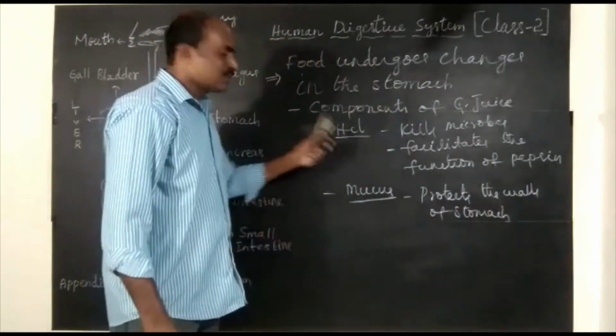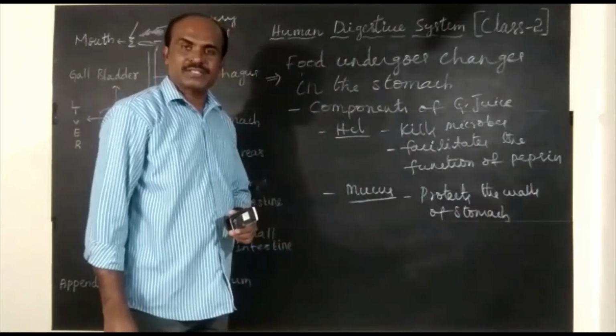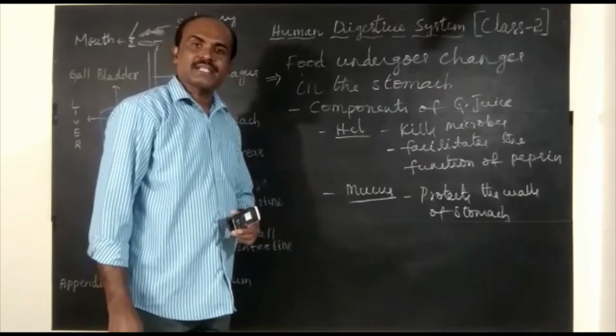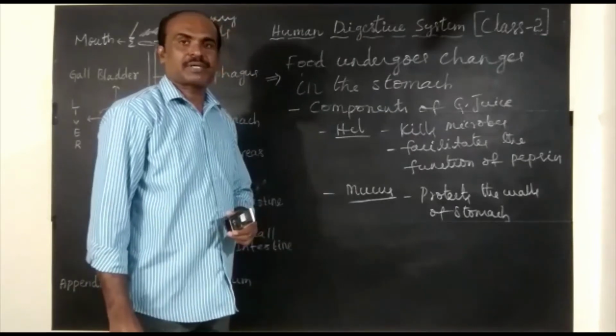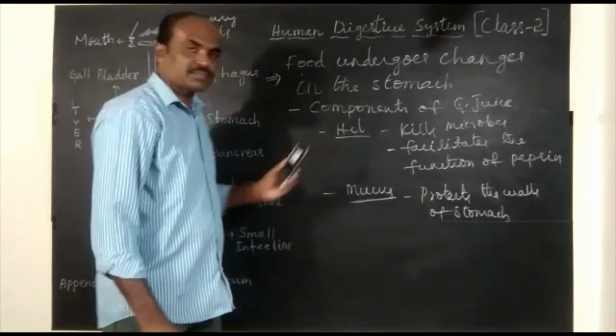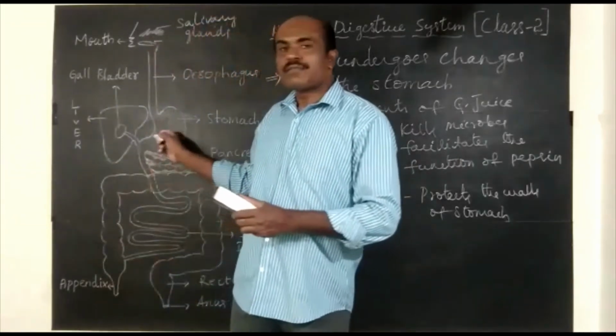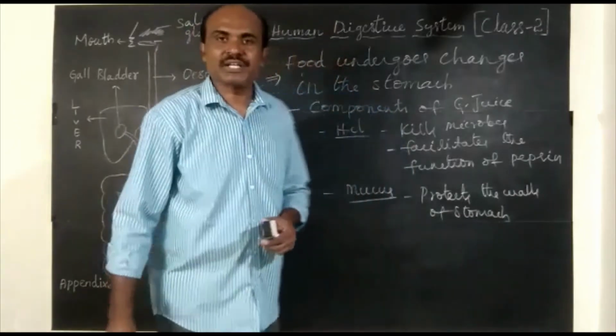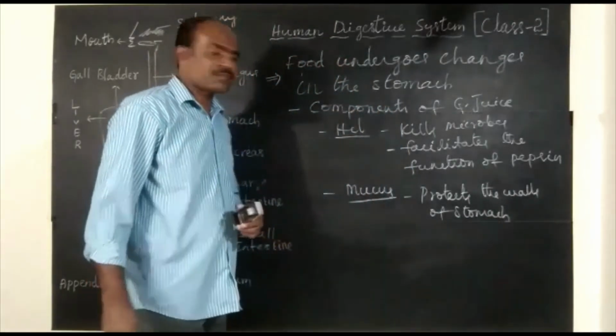Already it is an acid, hydrochloric acid. So hydrochloric acid can destroy the walls of the stomach. Therefore, mucus protects the walls of the stomach from the action of HCl. This is the main function.